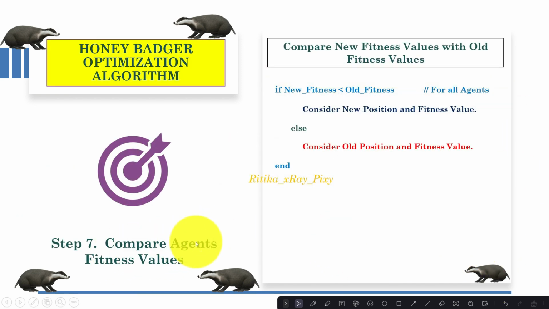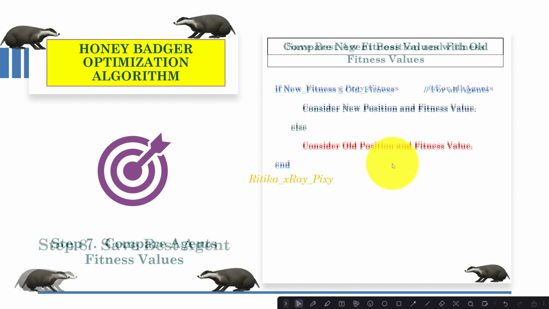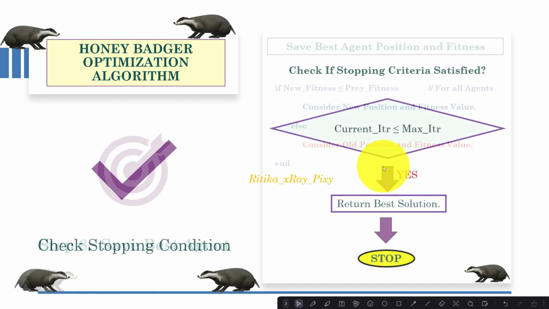After that, we will compare whether the new fitness value is better than the older one or not. If the new fitness value is better than the old fitness value, then we will consider the new position and the new fitness value for that agent. Else we will consider the older position and fitness value. So for all agents, we will compare the fitness values and then update the solutions.